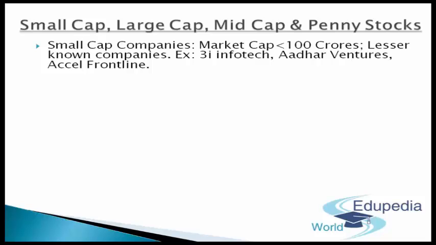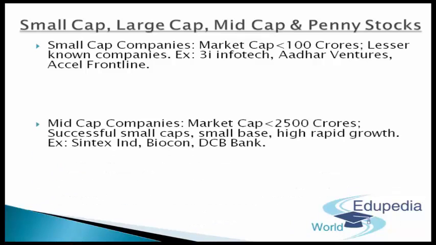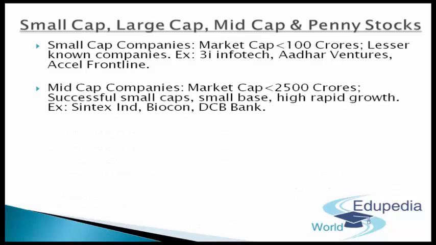3i Infotech Limited is one of the small cap companies. Aadhar Ventures Limited is another small cap company. Apart from that, there is Excel Frontline. All these three companies are on the list of small cap companies. Mid cap companies are those with a market capitalization generally less than 2,500 crores. These are some of the most successful small cap companies, or less successful large cap companies.